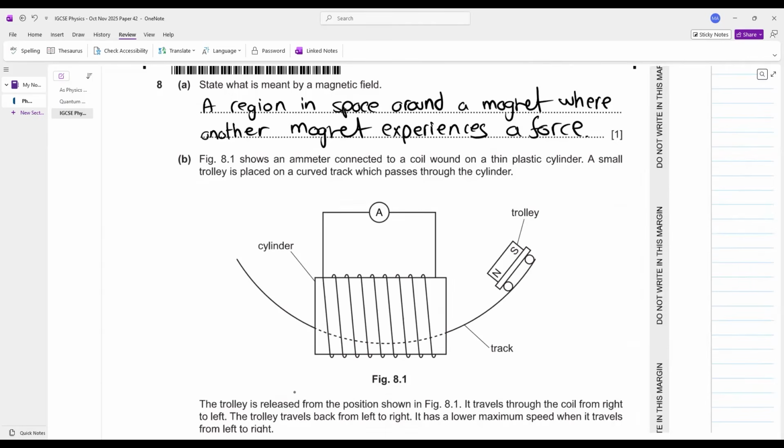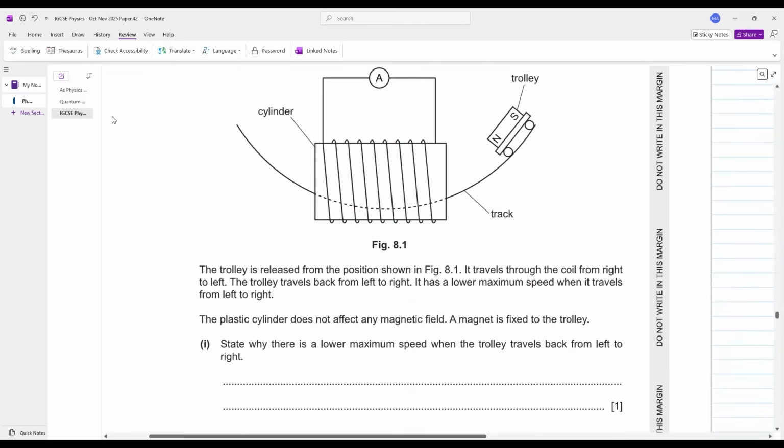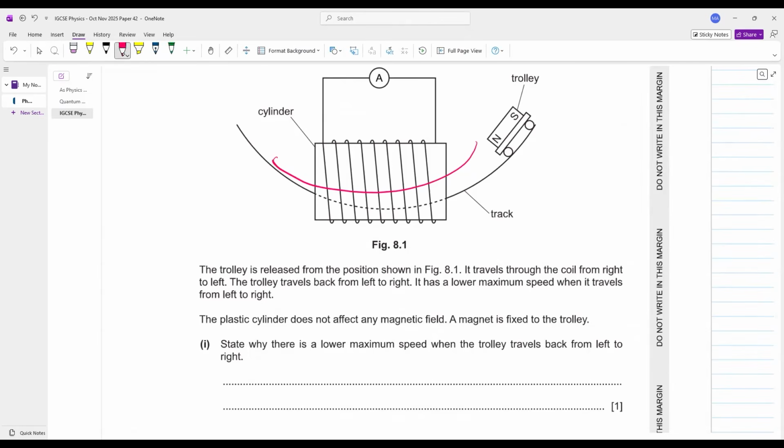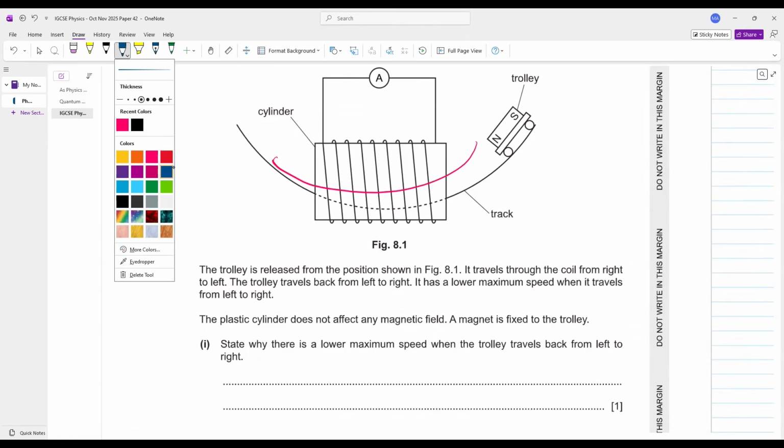Figure 8.1 shows an ammeter connected to a coil wound on a thin plastic cylinder. A small trolley is placed on the curved track which passes through the cylinder. So this is the trolley that passes through the cylinder. The trolley is carrying a magnet. The trolley is released from the position shown in figure 8.1. It travels through the coil from right to left. And then the trolley travels back from left to right, like this.